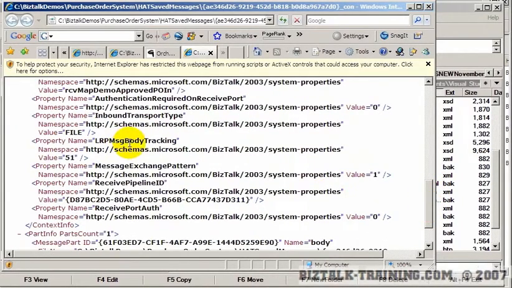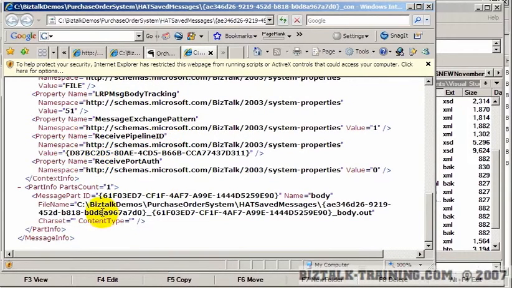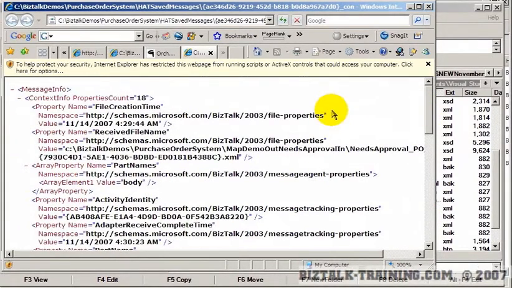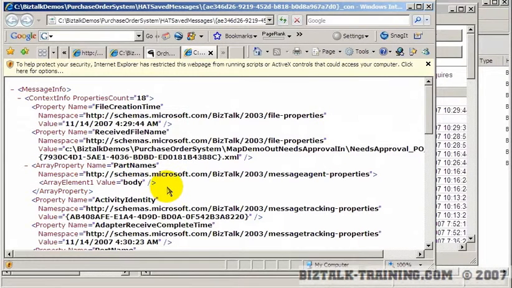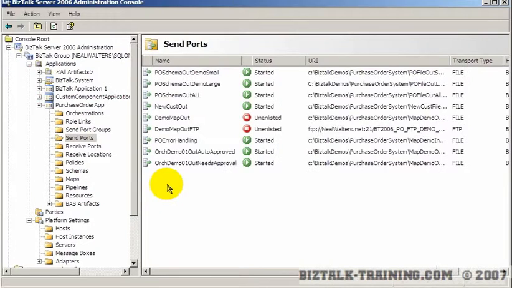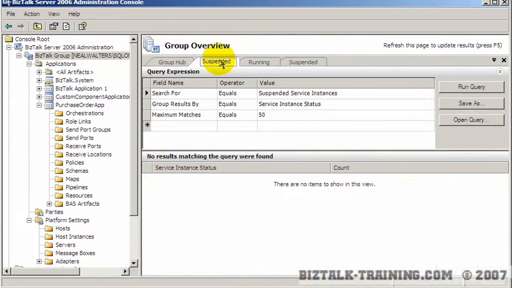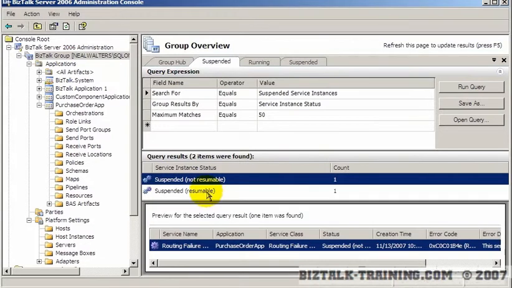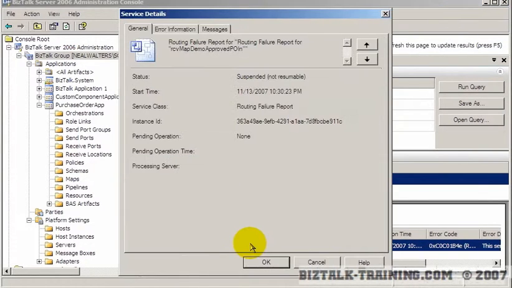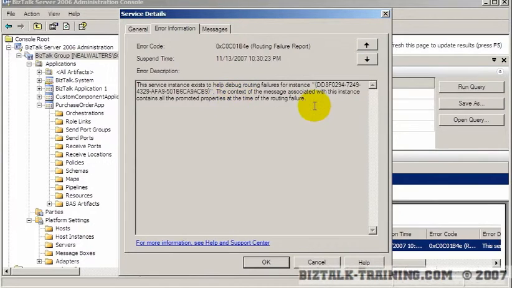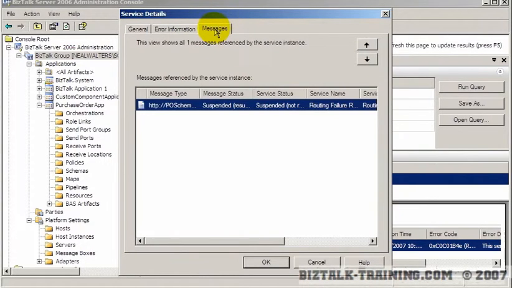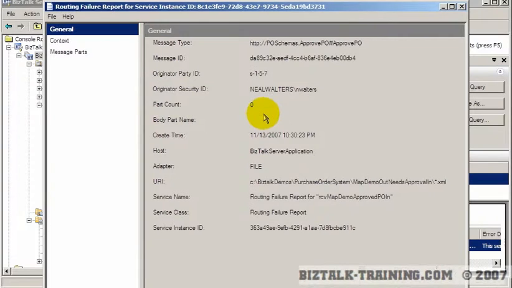I'm just doing a quick scan here with my eyeballs to see what I see. Very interesting. Let me think about this. Okay, so let's try looking at the same data from a slightly different vantage point. We're going to go back to BizTalk admin. We're going to go look at our suspended messages, and we can open it here. And then here you'll see the cannot route it type message, routing failure. And then here you'll see the message, and you can click on it. This should show us roughly the same thing that we just stored on the disk. But I just want to verify.